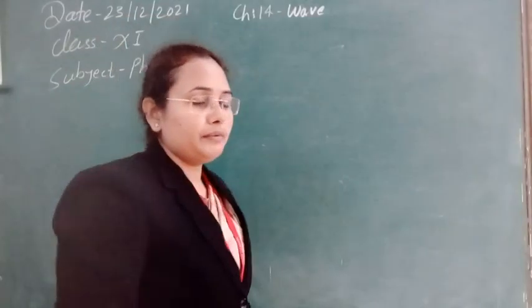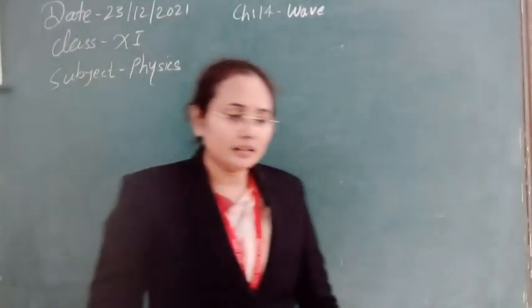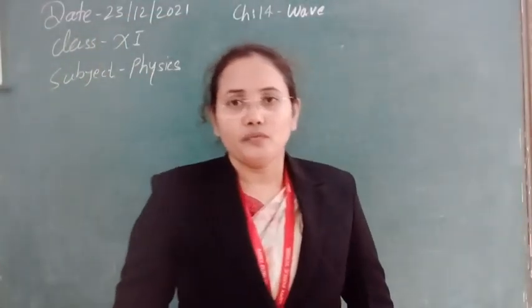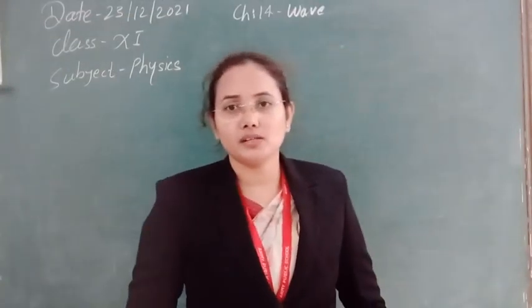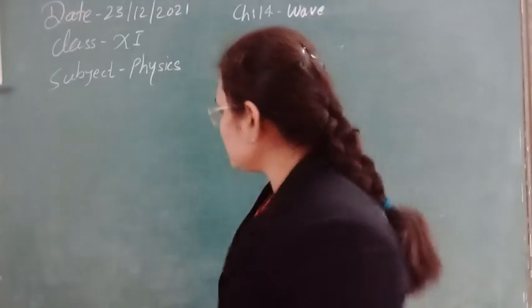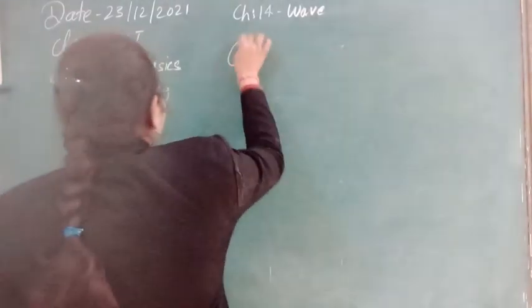Mechanical waves propagate in two ways. The first is known as transverse wave motion, and the second is known as longitudinal wave motion. Let's see one by one, first transverse wave motion.